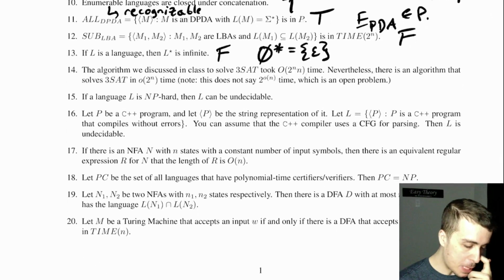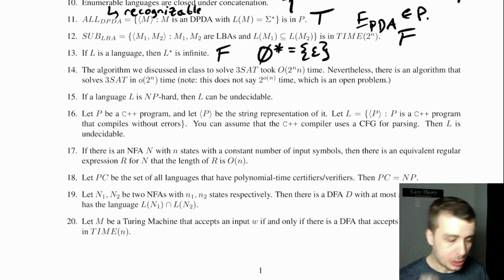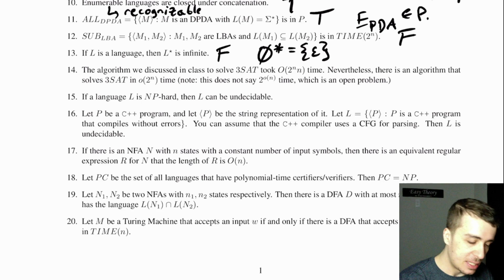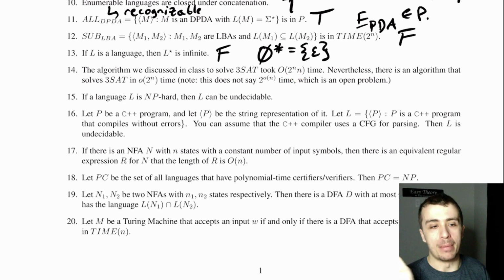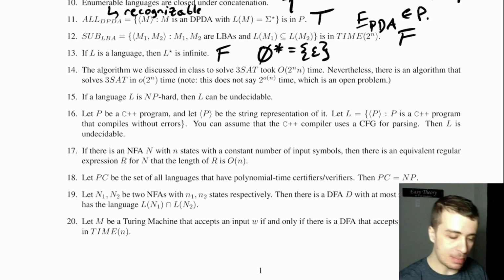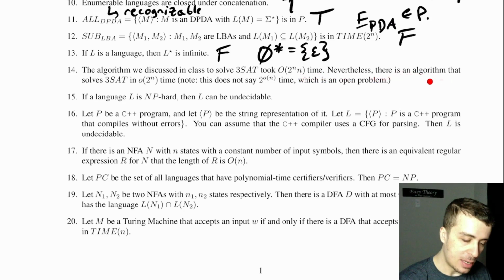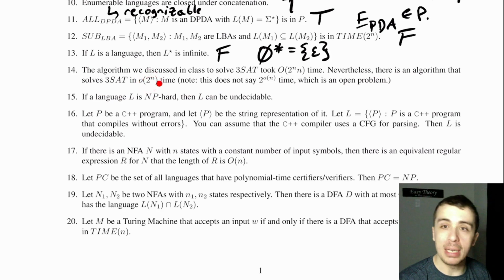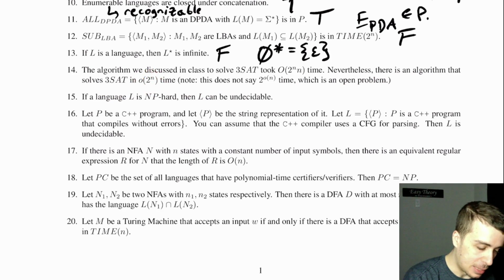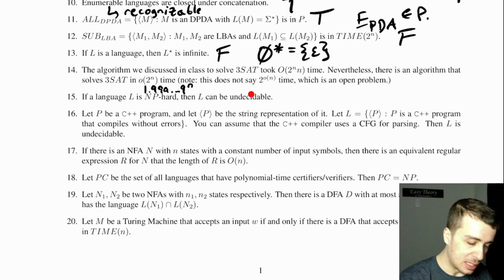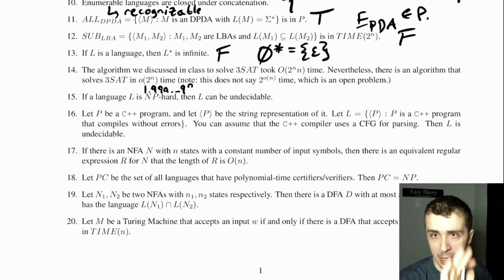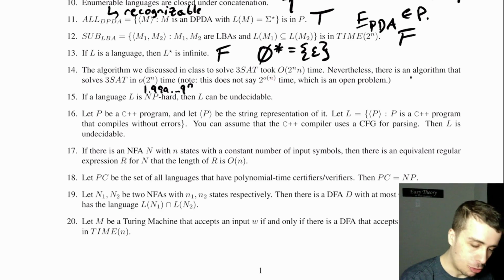The algorithm that we talked about in class to solve 3-SAT, or SAT, but in this case it has to be 3-SAT, took 2 to the n, which is just try all possibilities and then evaluate each one of the possible assignments. That took that amount of time. Nevertheless, there's an algorithm that solves it in strictly less than 2 to the n time. So let's say like 1.999, however many nines, to the n time, which is not the same thing as 2 to little o of n, which is open. So this one's actually true.